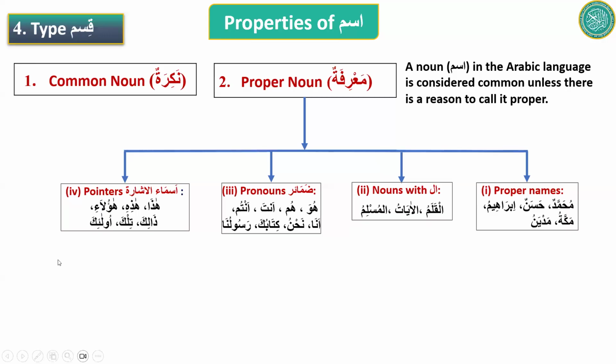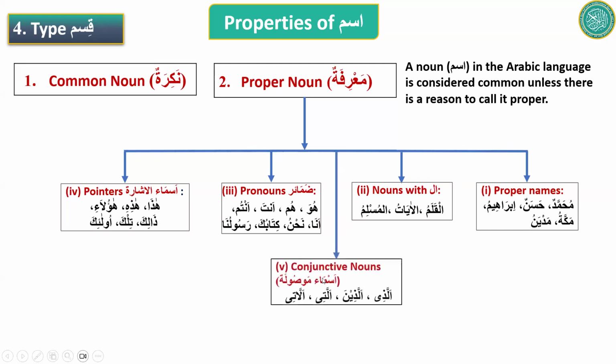So haza, hazihi. Haza means this. Hazihi also means this, but one is for masculine, the other for feminine. And zalik and tilka, and the plural is ula'ika. So these words are all proper nouns, the asma'ul ishara, which are used to point at something.